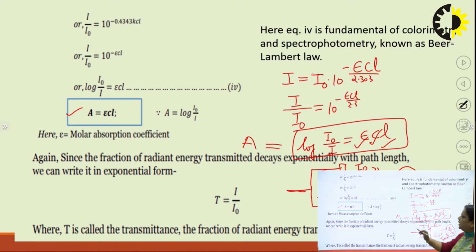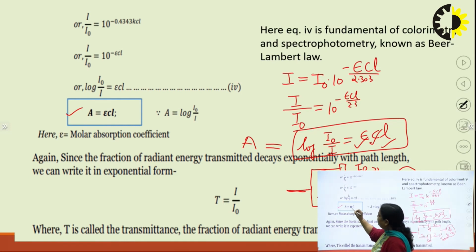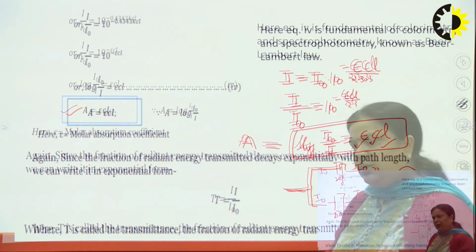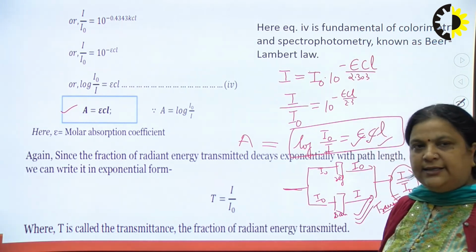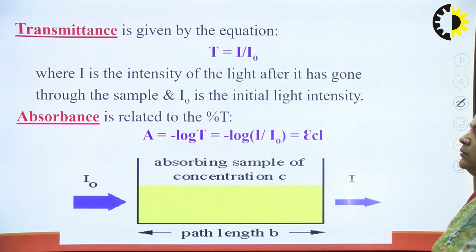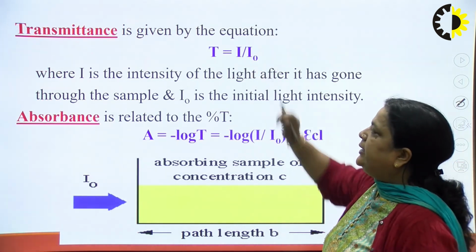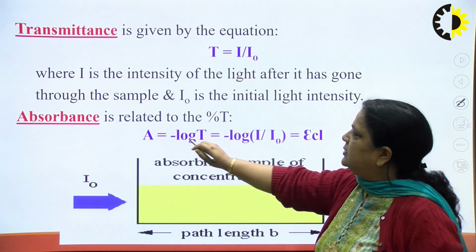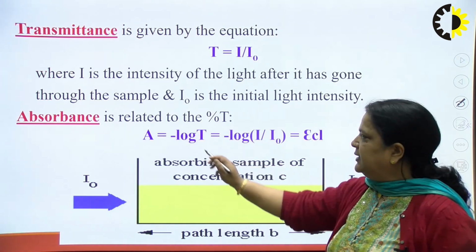So absorbance is log of initial intensity upon intensity after passing through the medium, that is I naught upon I. But the basic concept, transmittance, is I upon I naught, the ratio of light remaining after absorption to the initial intensity. So log of I upon I naught, and A is equal to log of I naught upon I. So we can say A is log 1 upon T, that is minus log T.